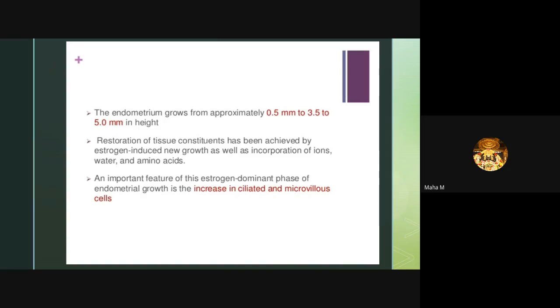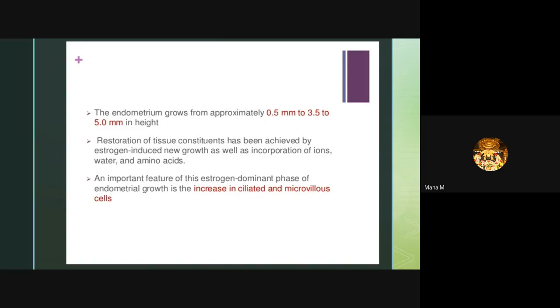The endometrium grows from approximately 0.5 mm to 3.5 mm in height. The restoration of tissue constituents is achieved by estrogen-induced regrowth as well as incorporation of iron, water, and amino acids. An important feature of the estrogen-dominant phase of endometrial growth is the increase in ciliated and microvillus cells.